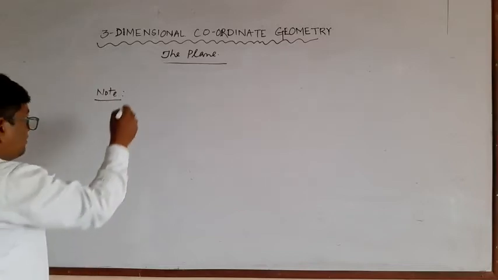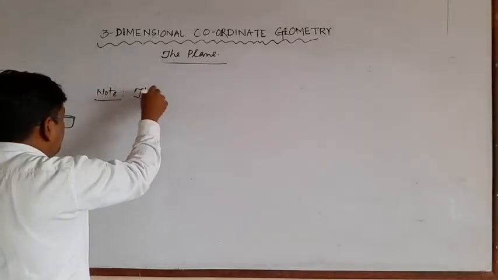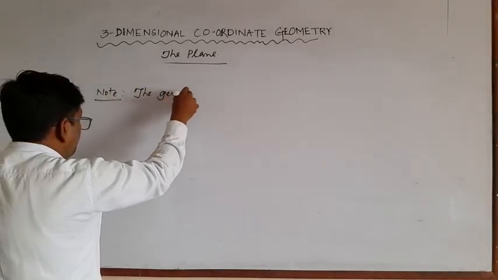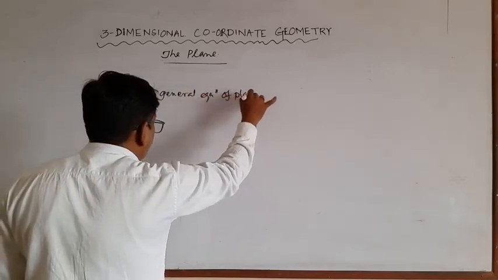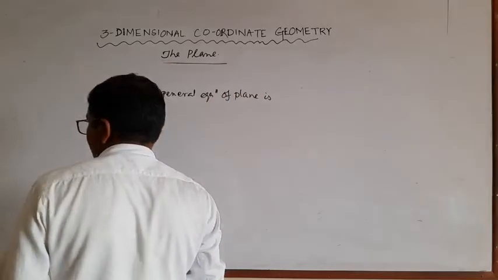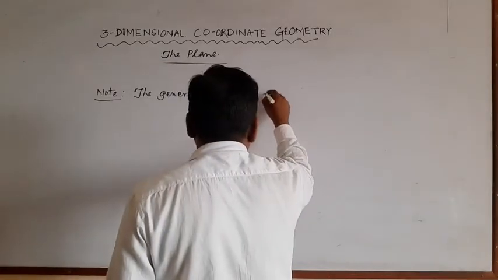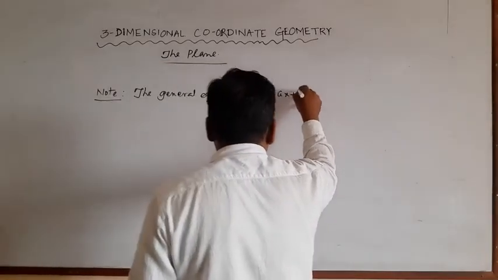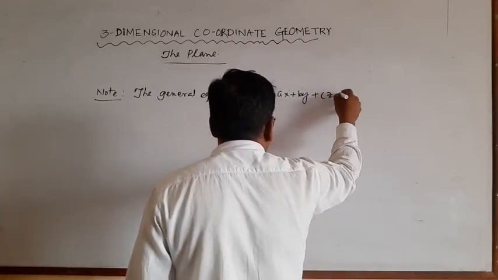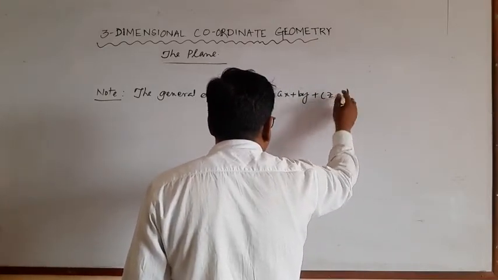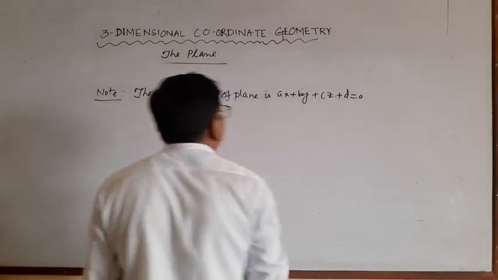The general equation of plane is ax plus by plus cz plus d is equal to 0.